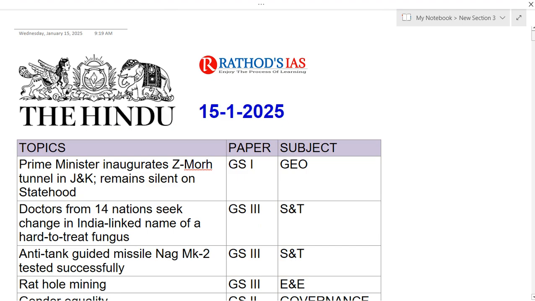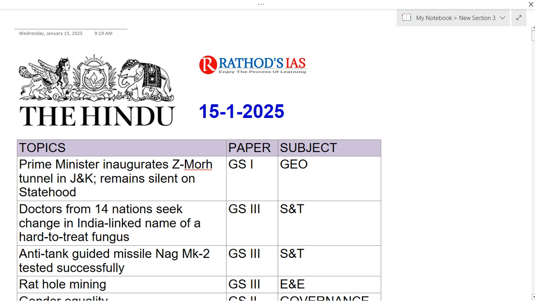Okay, and one more thing here: whenever you are selecting an article to study in your newspaper, it should be relevant to your syllabus. If you are selecting any article which is not there in your syllabus, it is a waste of your time. So don't do that. And prelims is very much near. I hope you are focusing on prelims and trying to make your own strategy.